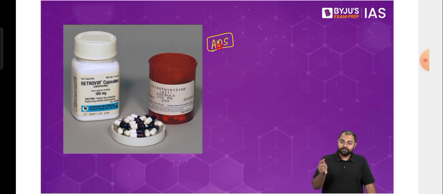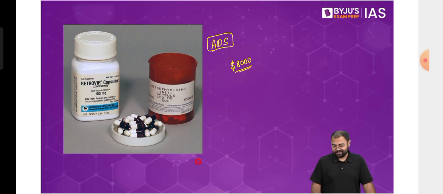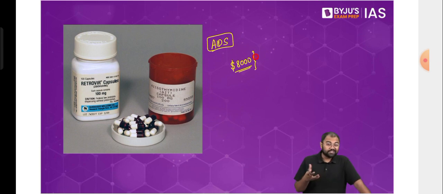Now there was one US-based company that had a medicine. They were selling it at $8,000. With this, you would be able to live longer with AIDS, but you would have to spend $8,000 per annum. That's not possible for everyone. We are talking about somewhere around 6.5 lakh rupees in today's value. That's so much money. If you have it every year, only then will you be able to survive with AIDS, otherwise not.